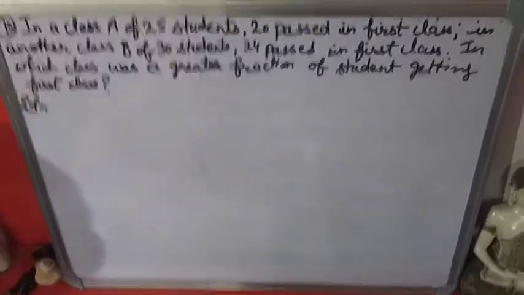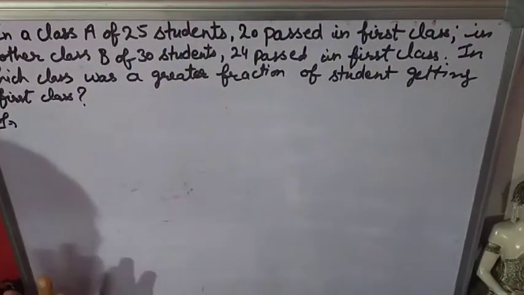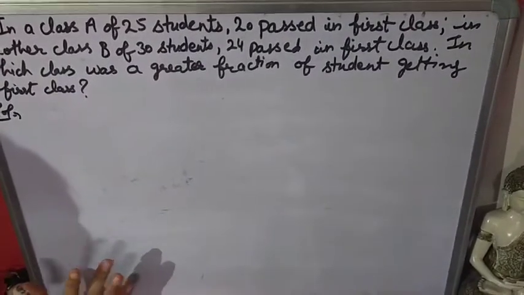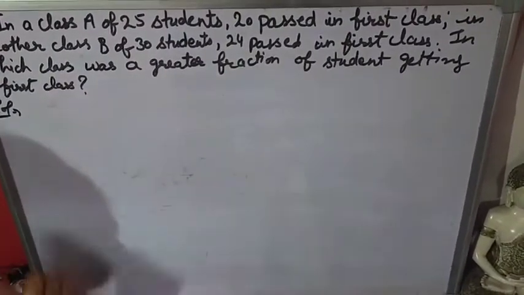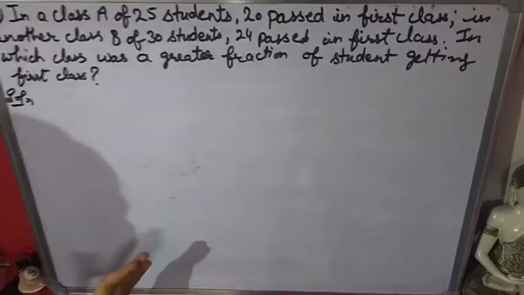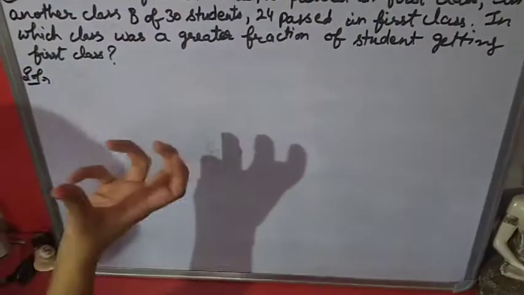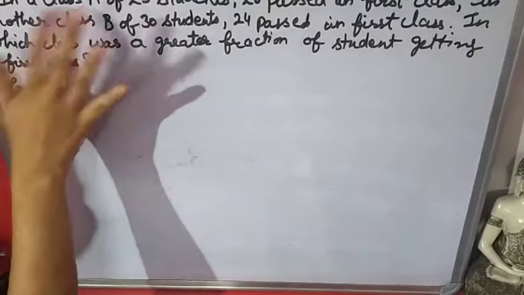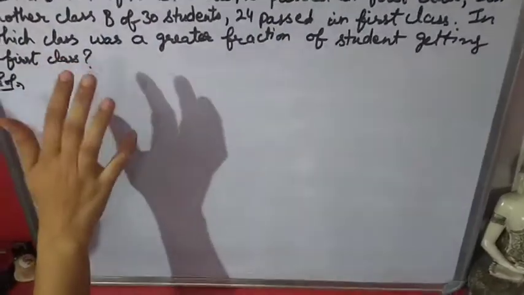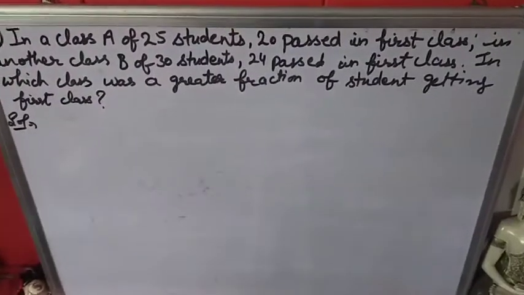10th question. In a class A of 25 students, 20 passed in first class, and in another class B of 30 students, 24 passed in first class. You have to tell in which class was a greater fraction of students getting first class. So first of all, we will change passed students into fraction in class A.